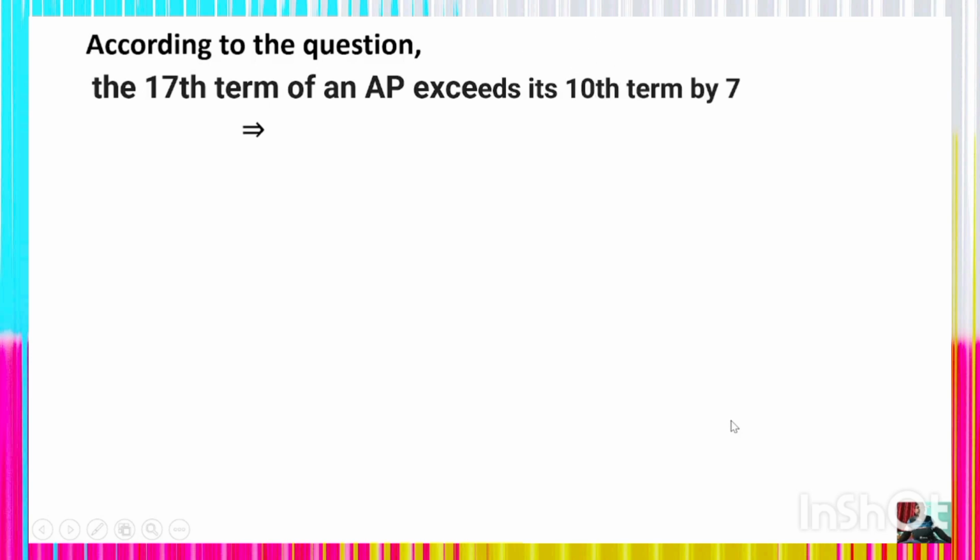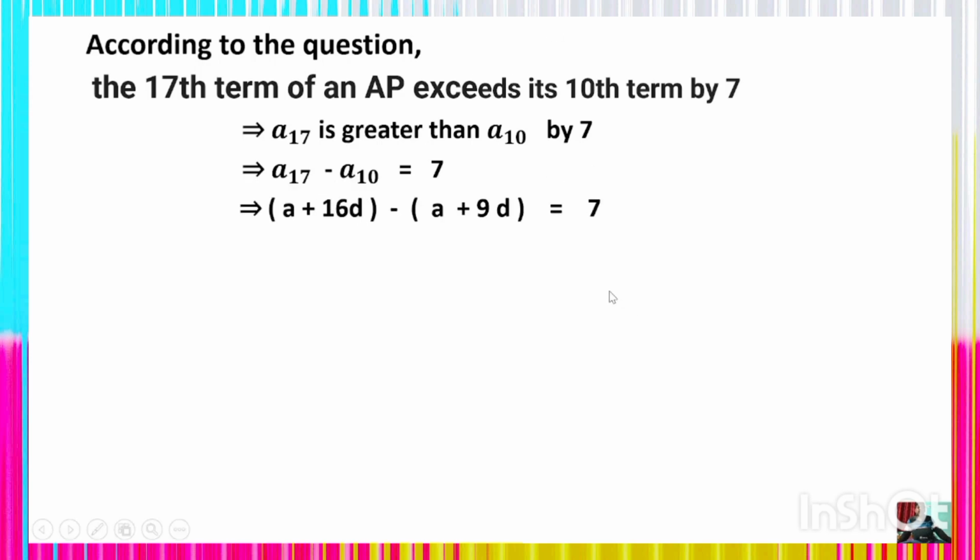So according to the question, the 17th term of an AP exceeds its 10th term by 7. It means a17 is greater than a10 by 7, so a17 minus a10 is equal to 7. In place of a17 we can write a plus 16d, minus, in place of a10 we write a plus 9d, which is 7. Thus a plus 16d whole minus a plus 9d is equal to 7, right? So after removing the bracket you will get a plus 16d minus a minus 9d is equal to 7. Understand?